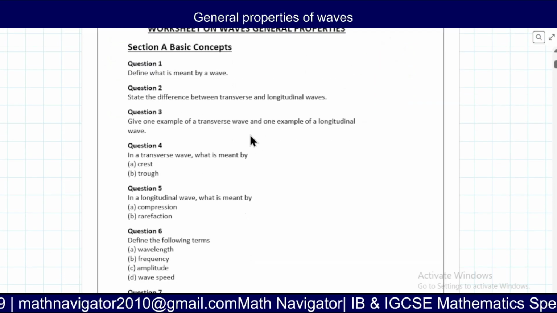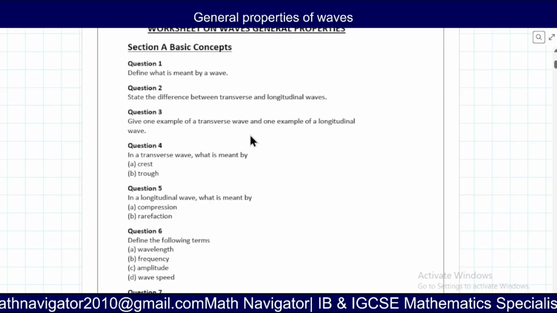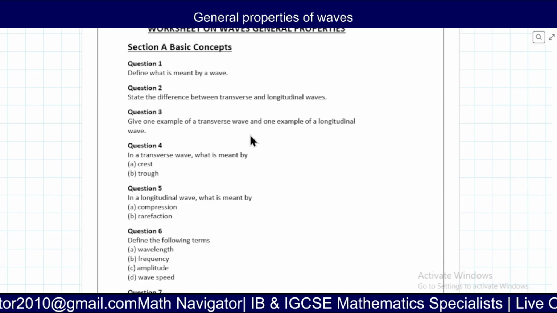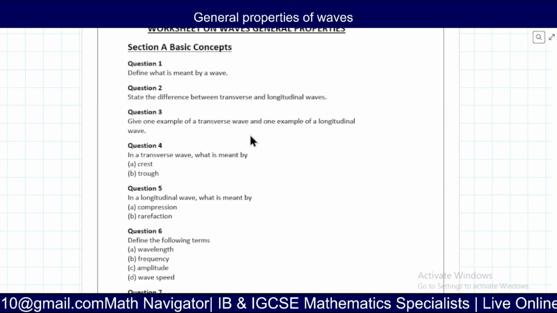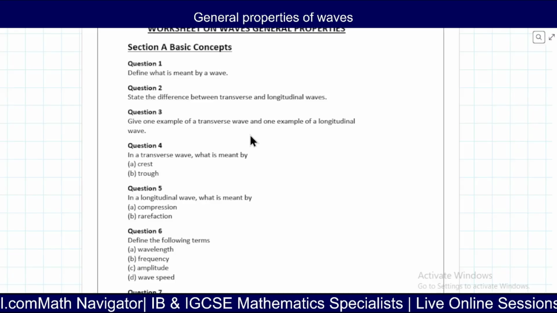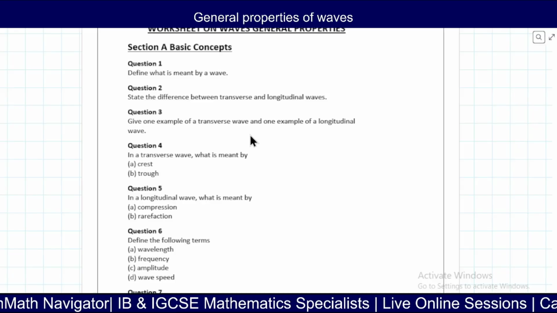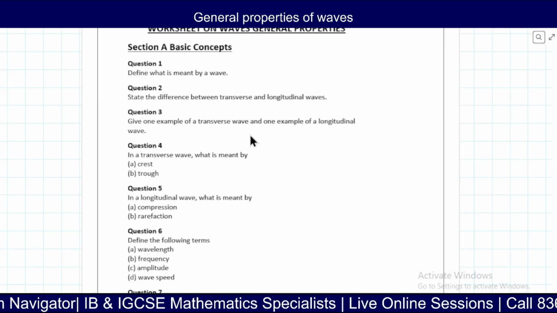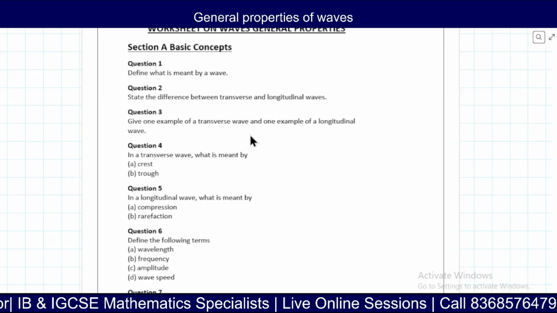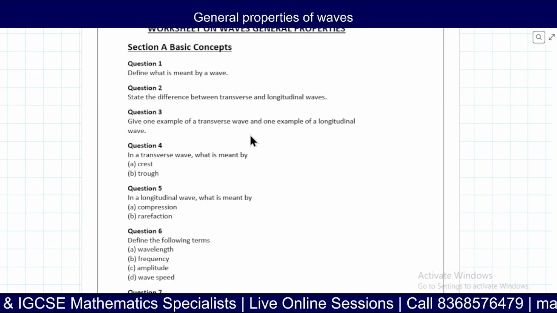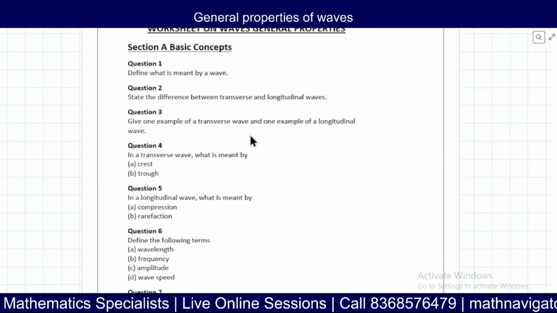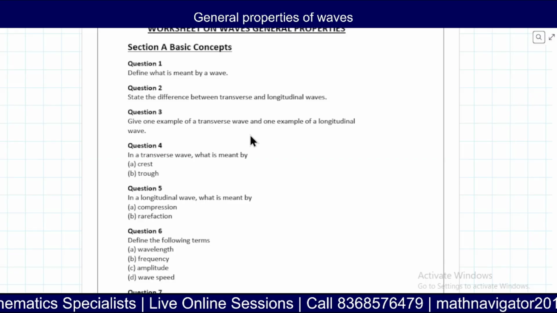So I'll do this basic concept question. Define what is meant by the wave. Wave is an energy which moves from one point to another. No material is transferred, only energy is transferred, right? So question 1 is done. Question 2, state the difference between transverse and longitudinal waves. In transverse waves, the particles of the medium oscillate perpendicular to the direction of the propagation of the wave, and in longitudinal waves, the direction of propagation of the wave is the same as the direction of the oscillation of the particle.